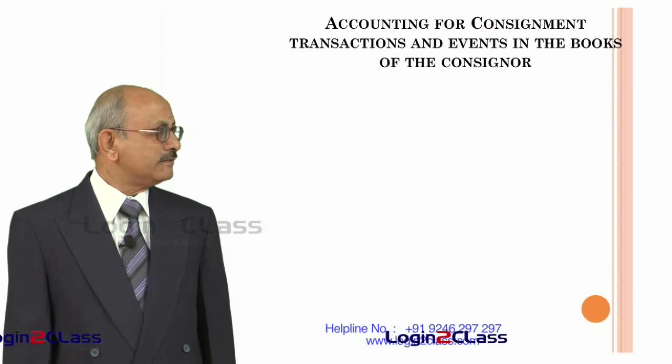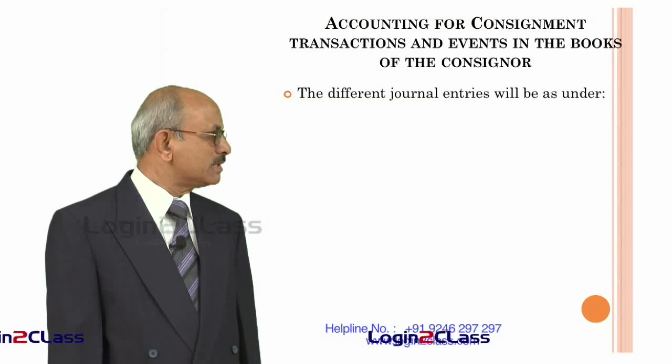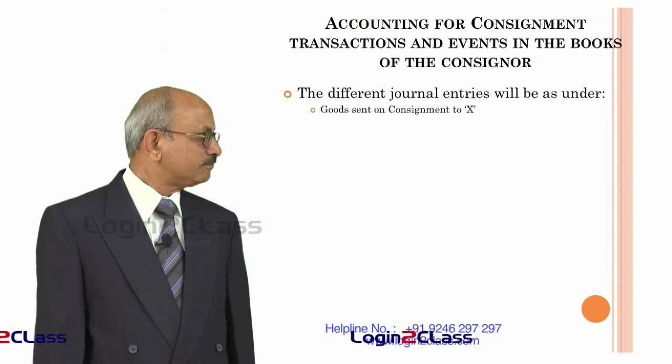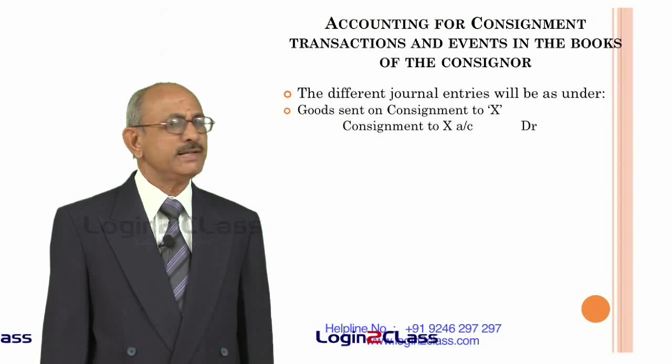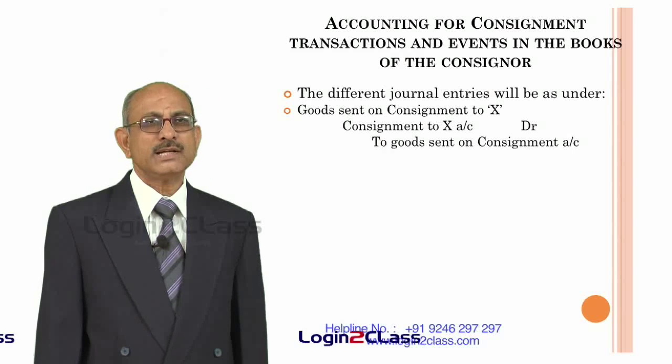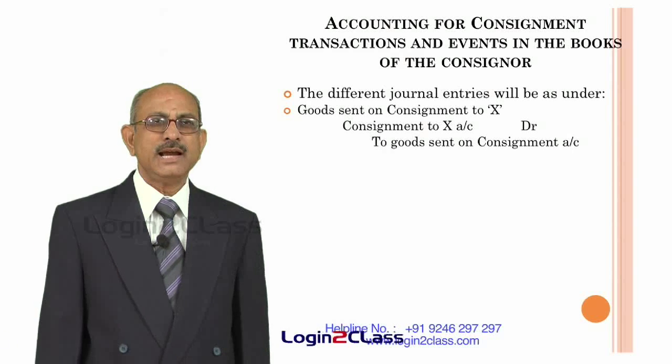So, the entries which are required to be passed for this purpose are as under. First of all, the step starts with the goods being sent on consignment to the consignee. Let us call the consignee X.